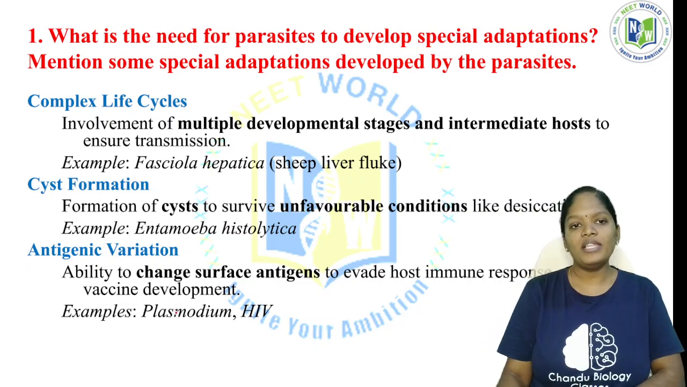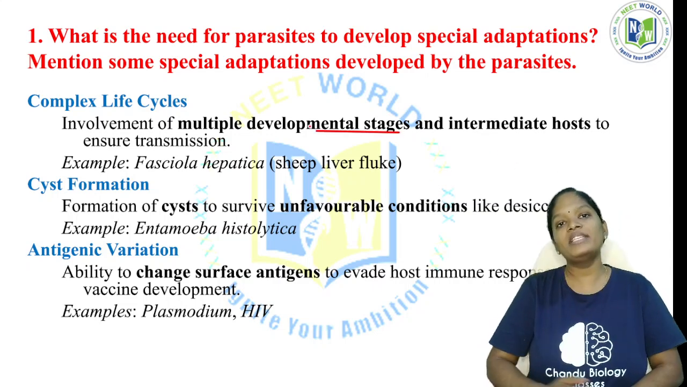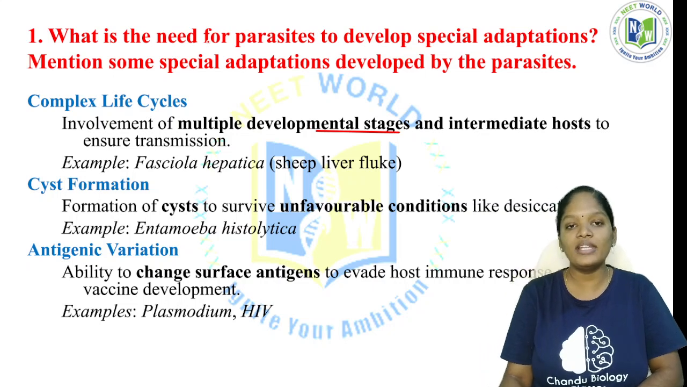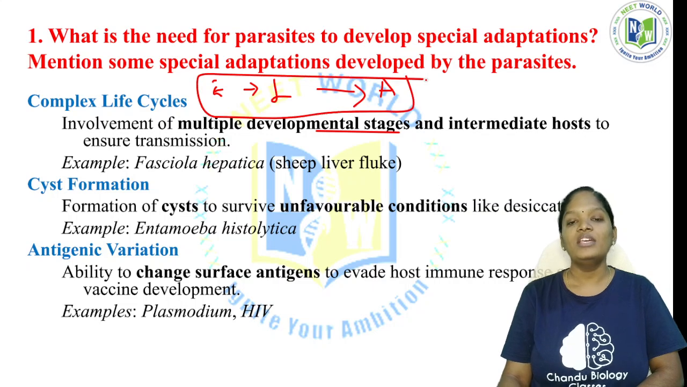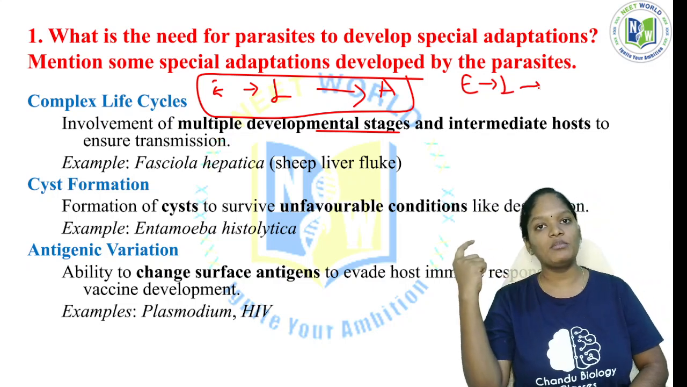This complex life cycle involves multiple developmental stages. Complex life cycle, in the sense, it is not like there is an egg, the egg hatches into a larva, and it develops into an adult. It is not like that. The egg will hatch out into a larva, and the larva will undergo a metamorphosis process.